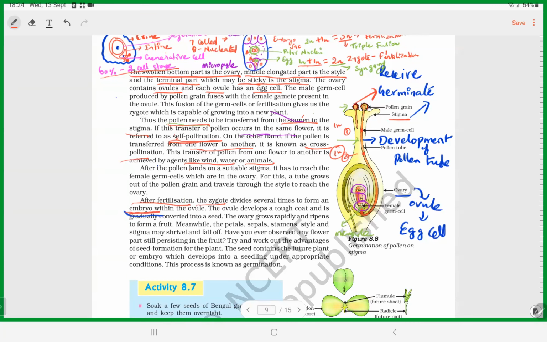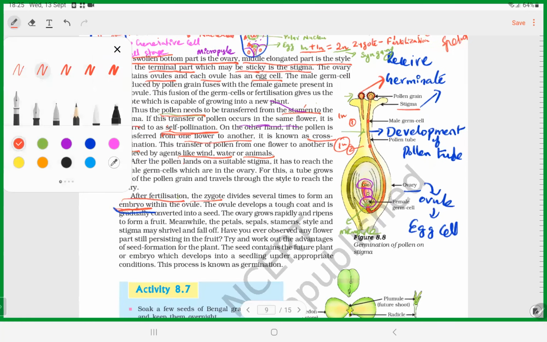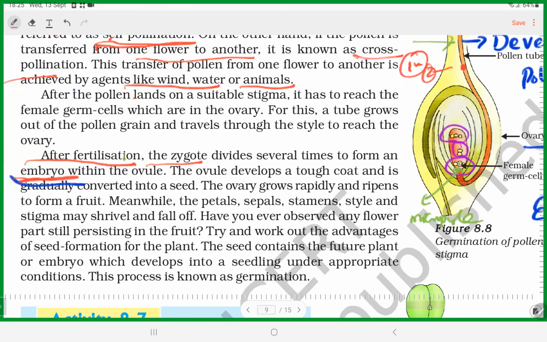Here we saw the triple fusion. Triple fusion develops into endosperm, and zygote develops into embryo. Okay, so endosperm and embryo formation. Okay, and then of course ovule. The ovule develops into what? See, you know different components. Just keep one thing in mind.